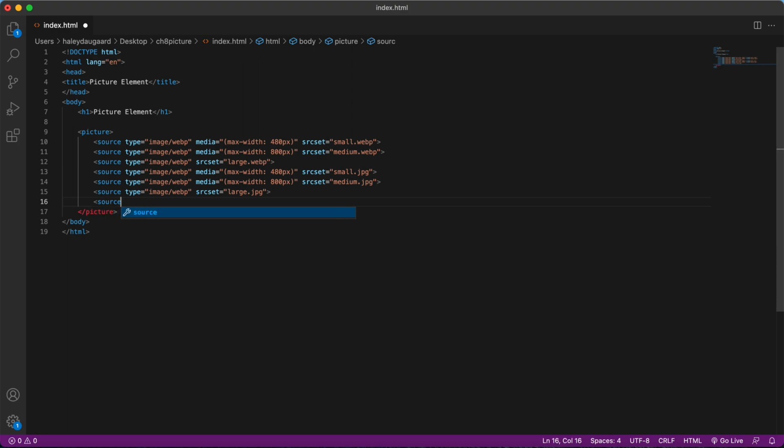And then, of course, after all of those, we want to add one more source attribute. Or no, not a source attribute. I'm sorry. We're going to add an image element. And we're going to just have a source of fallback.jpg with an alt value of water wheel.